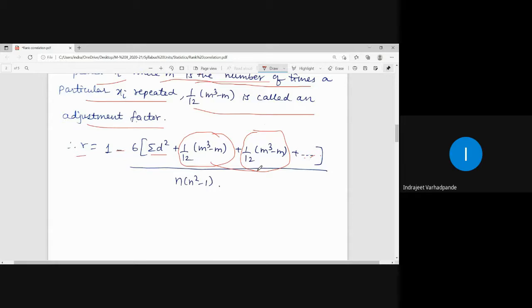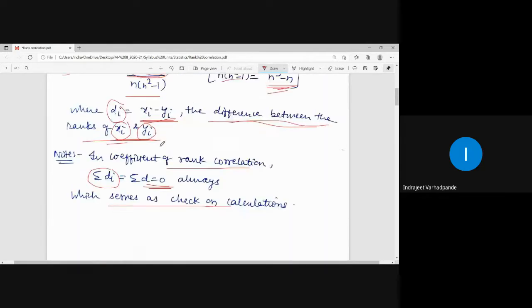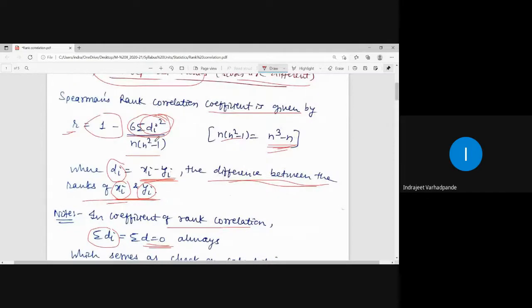If there is a third possibility, we will be adding it for the third time. The whole is divided by n into n square minus 1. Always keep in mind that this division by n into n square minus 1 applies only to this particular term. The 1 minus is separate. This n into n square minus 1 divides only the term 6 into summation di square.